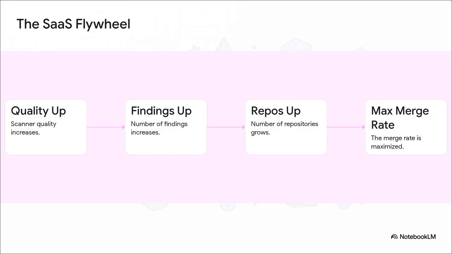The cycle is pretty elegant. Quality increases, which increases the number of findings, which increases the number of repositories, which maximizes the merge rate. But the absolutely crucial point here is the formal proof attached to this, called flywheel not regressing. The math guarantees that this cycle is monotone, non-decreasing. Once the flywheel turns, quality never regresses. For developers and businesses, this is basically the holy grail, a mathematical guarantee that your software quality can literally only move in one direction, and that's up.